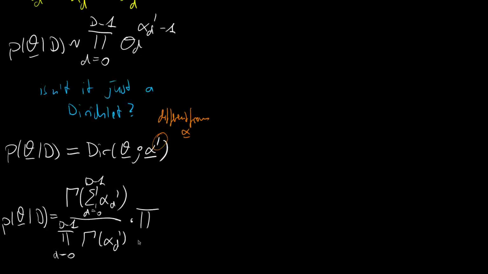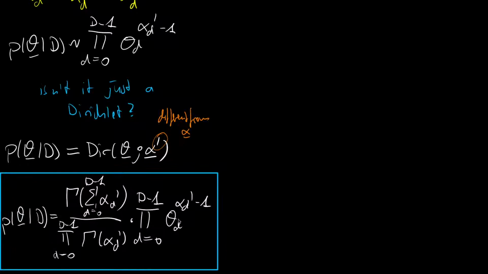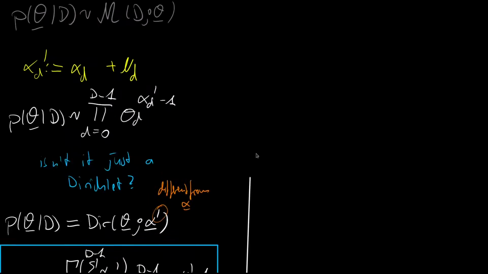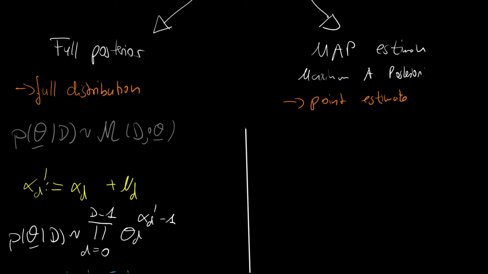Then we multiply with the product, which we had before, which is the product from d=0 to capital D minus 1 over theta d raised to the alpha d prime minus 1. And that's the posterior. Nice, isn't it? So we found the posterior to the Dirichlet categorical model is indeed a Dirichlet. And that's why we call it a conjugate prior, because the posterior has the same form as the prior. And I will quickly put some spacers around here in order for us to now continue with the MAP estimate.